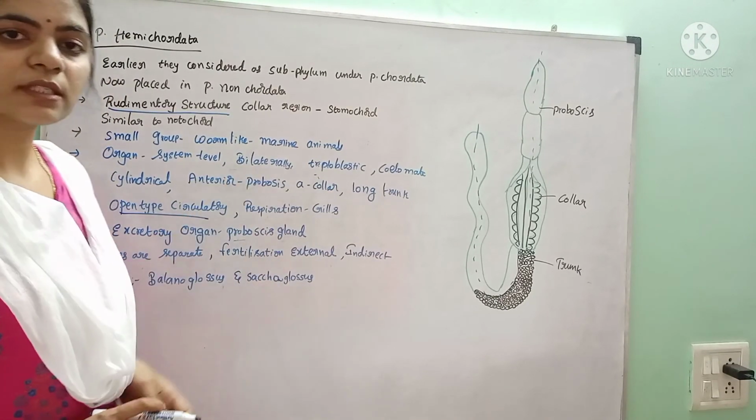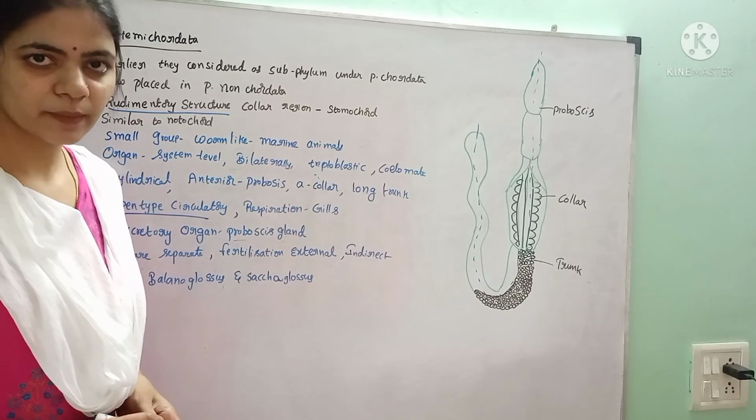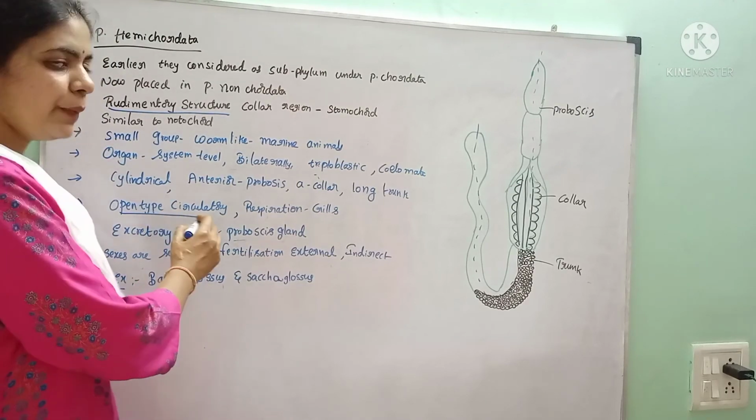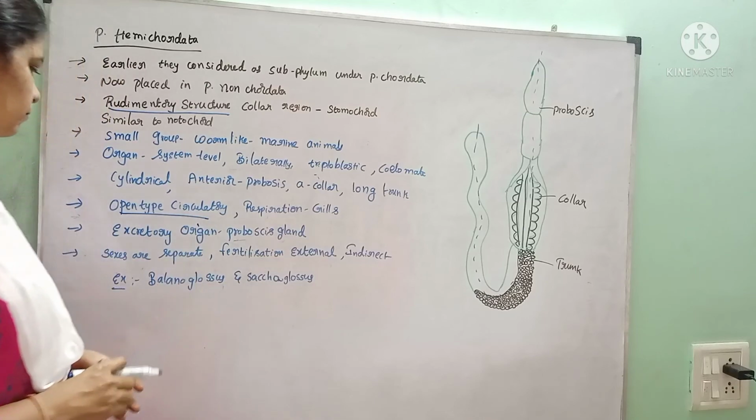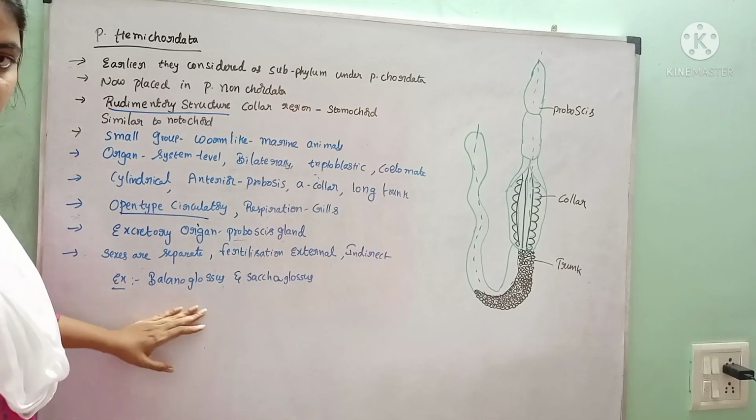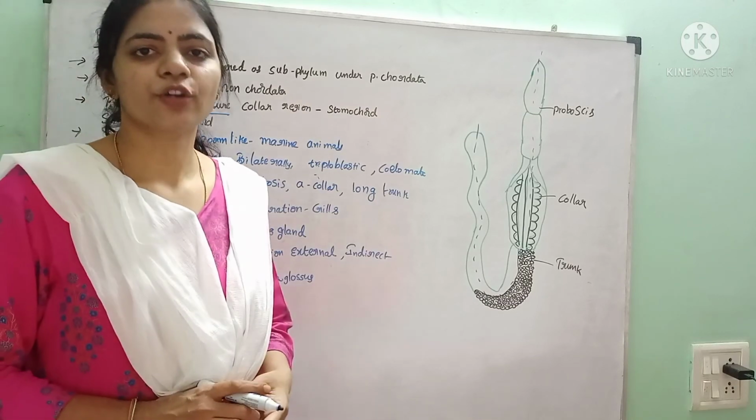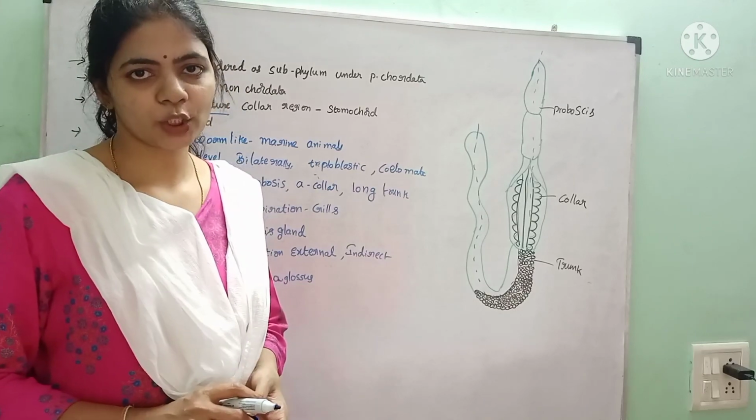And these are bilaterally symmetrical triploblastic animals which exhibit coelomate nature. They consist of an open type of circulatory system. Examples for these are Balanoglossus and Saccoglossus. With this we have completed Non-Chordata.